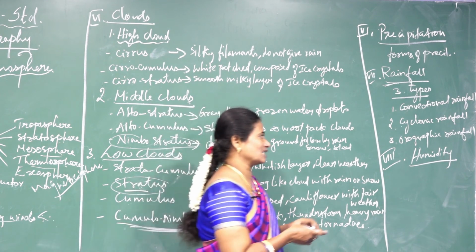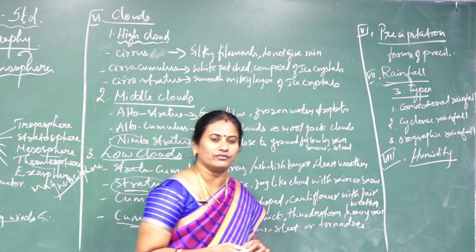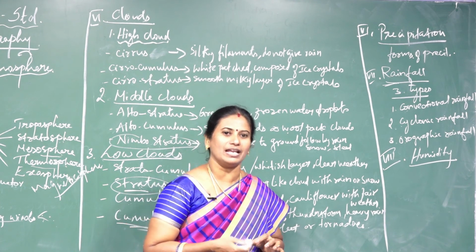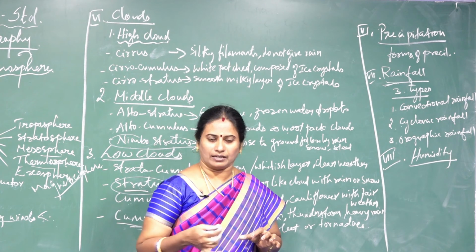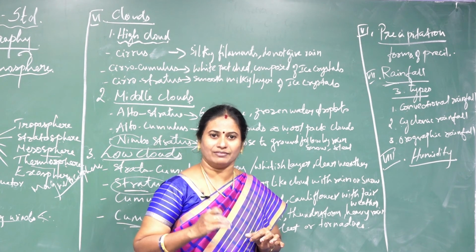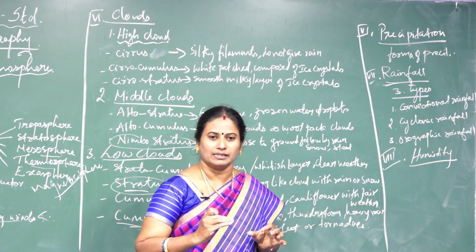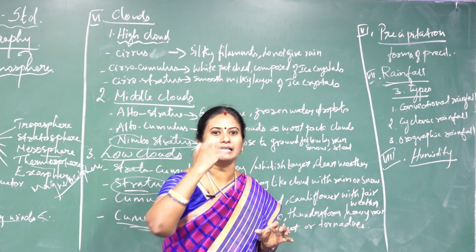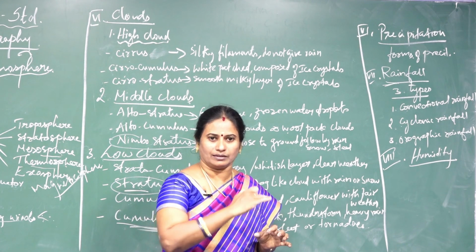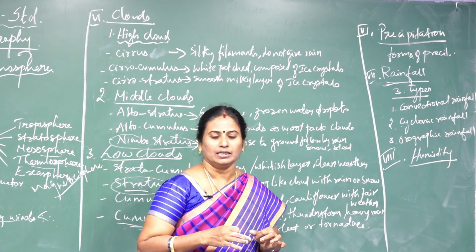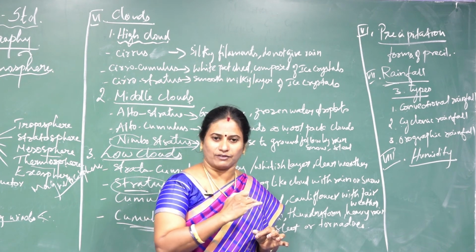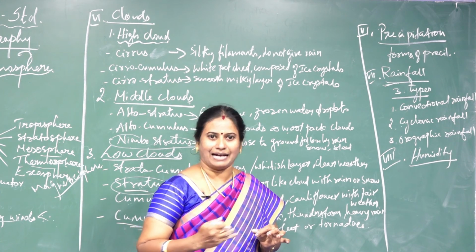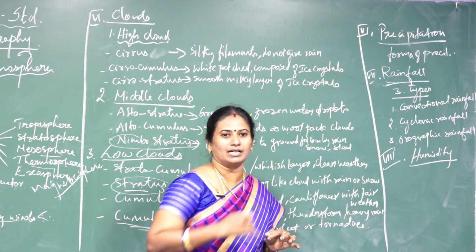Third one is orographic rainfall, otherwise called relief rainfall. This kind of rainfall is found where the air rises over mountain places. It is found on the Leeward Side as well as the Windward Side.